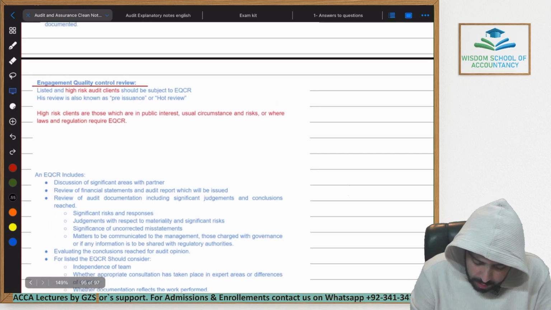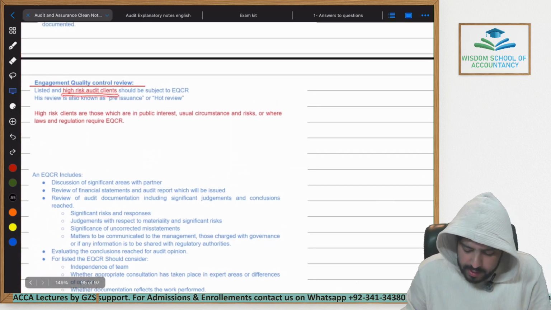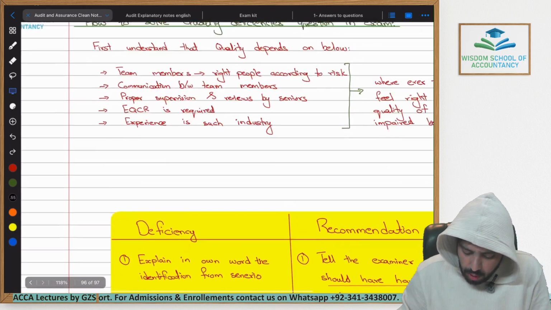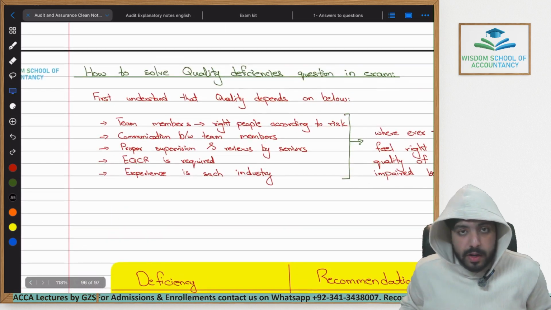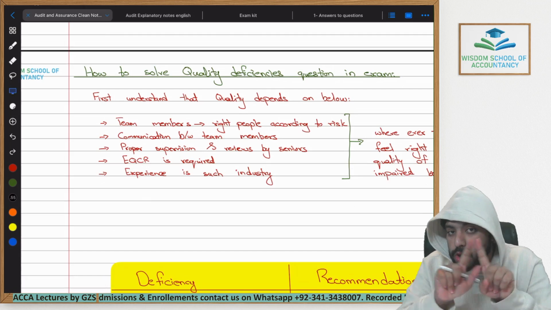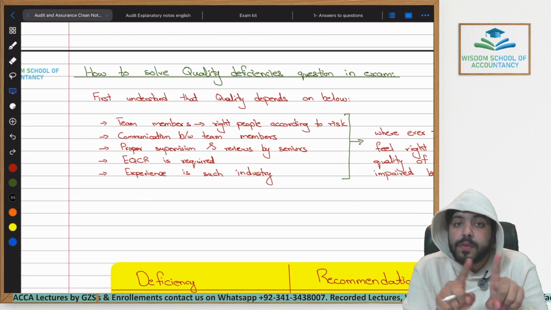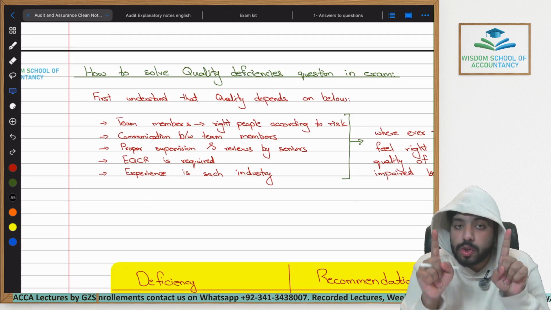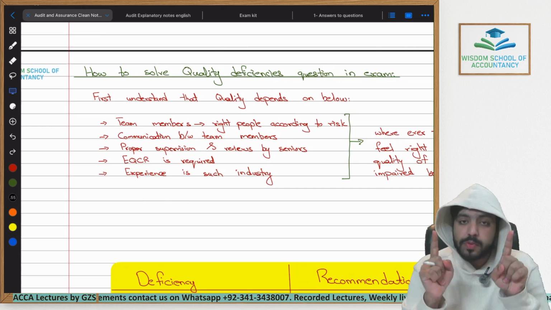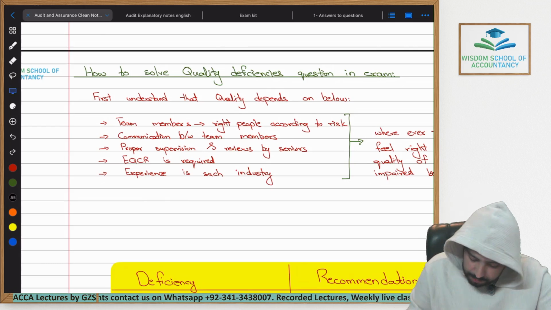Engagement quality control review is required in that case. A high risk client or a big company which you are auditing, in that case an EQCR must be allocated. If in the scenario it is written that no EQCR was involved, this means that there was no second partner who properly reviewed all the audit work. This means a lot of the issues might have gone unnoticed. This would have reduced the audit quality as well.